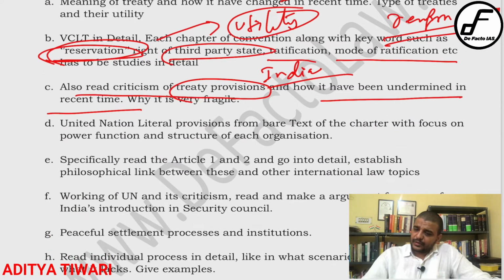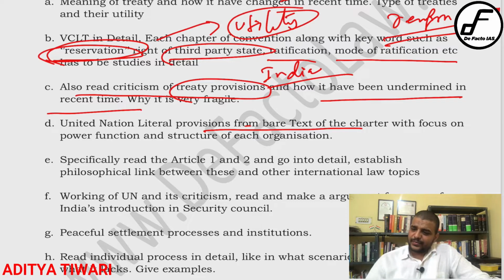Then go to the bare text of the organization, the bare charter, the UN Charter. Now go to the UN Charter and read Article 1 and Article 2, purpose and principle. Understood? Simply read the provisions of purpose and principle line by line, because they are directly asked in exam. What are the major purposes and principles of the United Nations? You simply write the article, Article 1, Clause A, Clause B, Clause C, something like that. That will be more than sufficient.